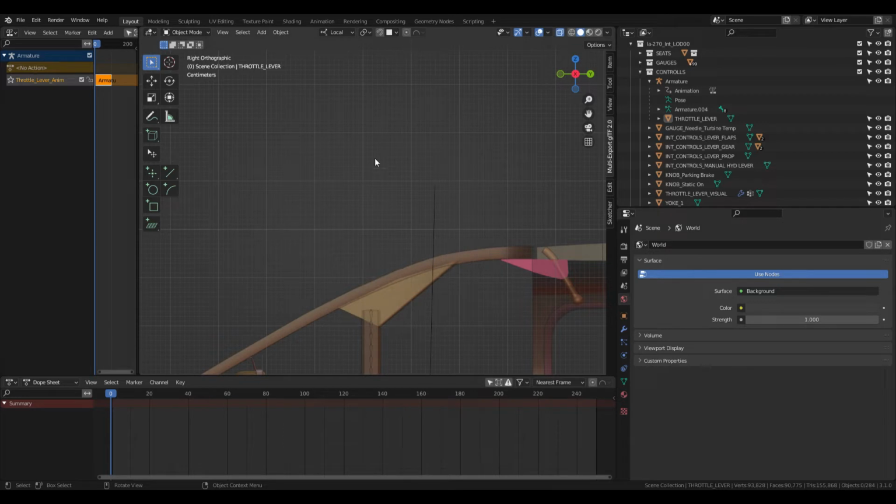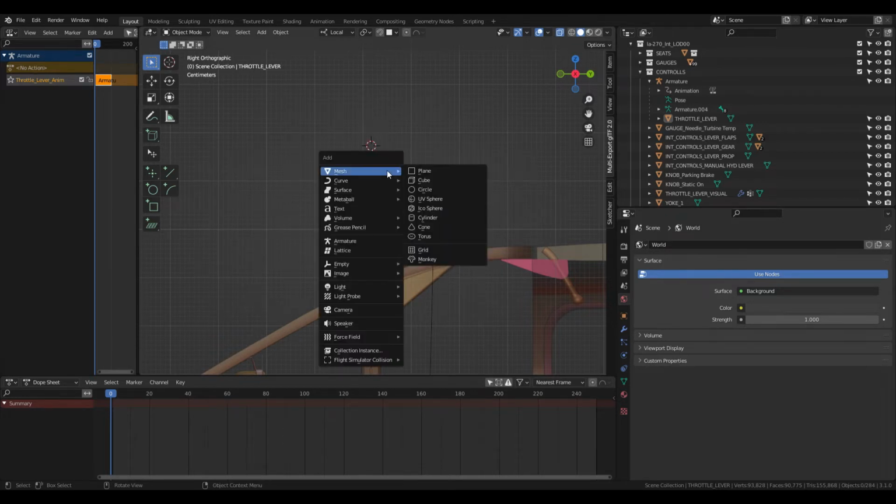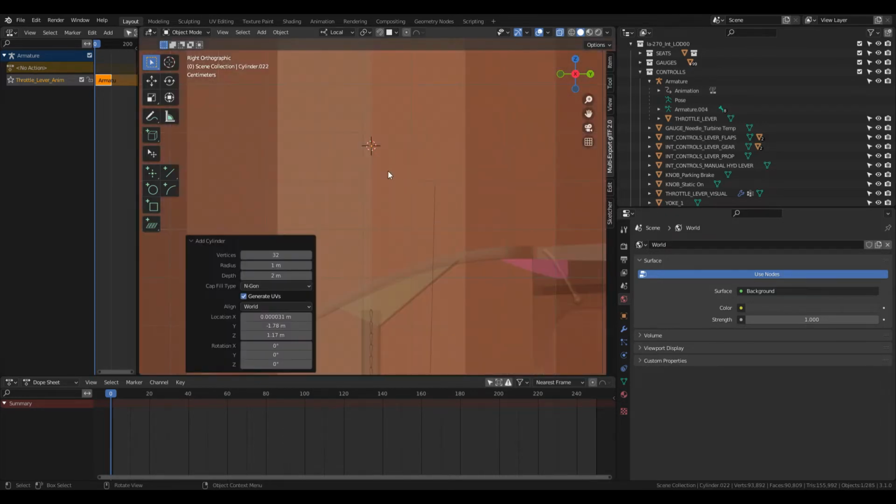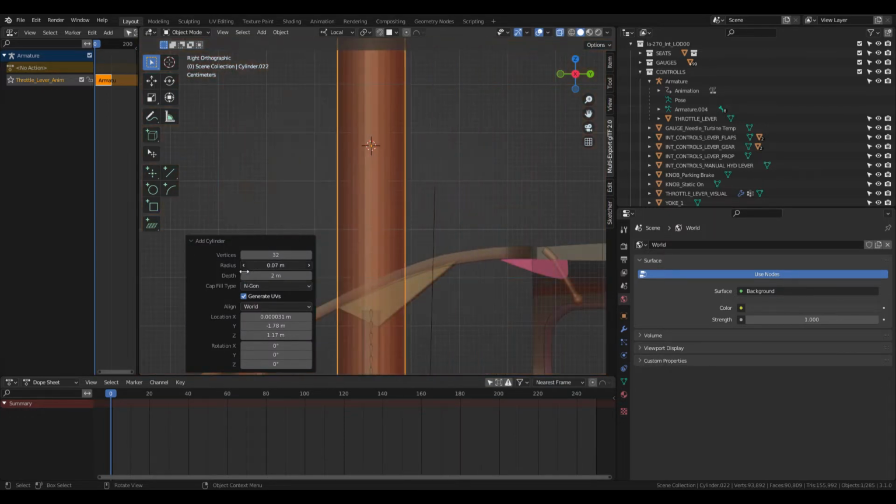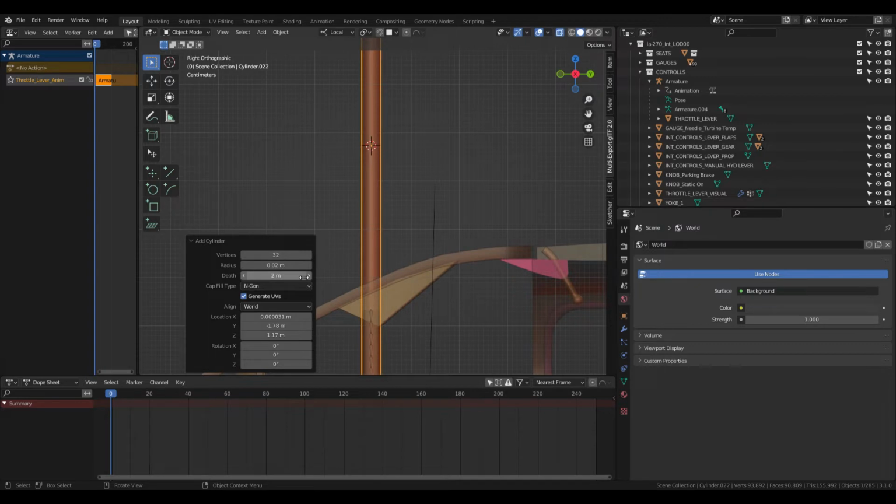let me see, I'll add a mesh up here. Just a cylinder, and I'll take the radius down to, we'll say 6.